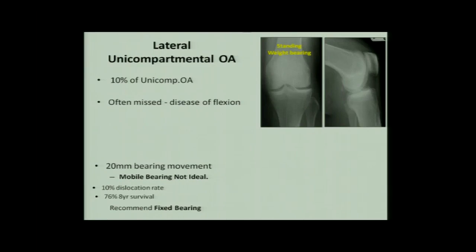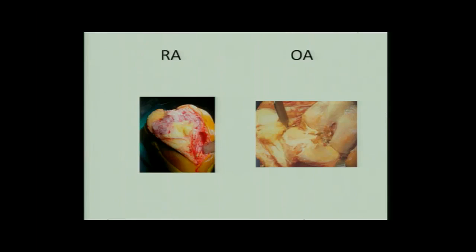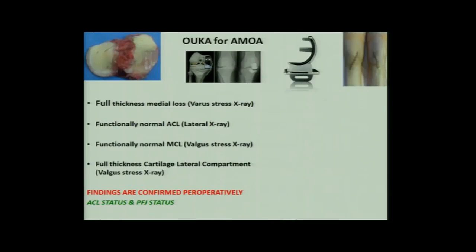rather than mobile one. So, rheumatoid arthritis and inflammatory arthritis are also contraindication to unicondylar arthroplasty, because in that the bone is very weak and it will collapse, and it's a global involvement.